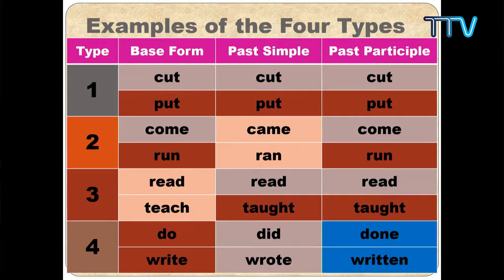And the third form, read. I assume that class 7 and 8 students, unlike class 5 and 6, must be very aware of how to pronounce the second form and third form of this word, R-E-A-D. Am I right? Yes. So read, read, read. Spelling is the same. The only difference is the way you pronounce it, right?